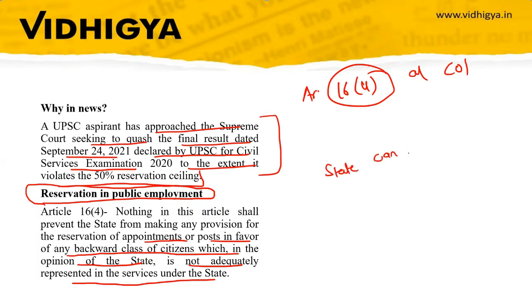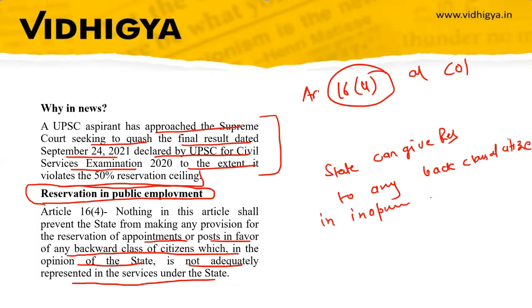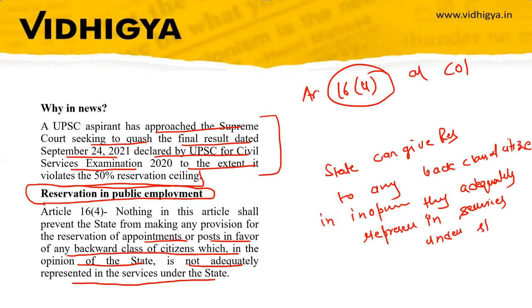The state can give reservation to any backward class of citizens if, in the opinion of the state, they are not adequately represented in a particular service, in services under the state.